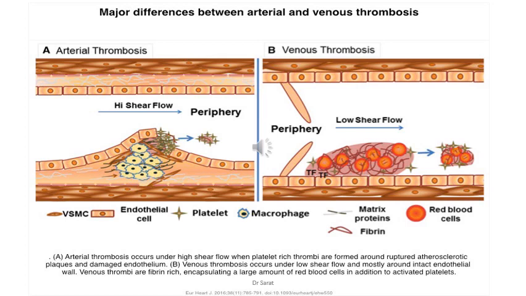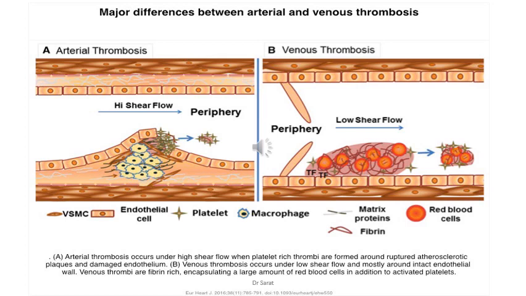Whereas venous thrombosis occurs under low shear flow. The turbulence of the blood flow is very low in veins, and it forms around the intact endothelial wall. You can see the walls are intact, but it's formed just because of the stasis of blood in that area.